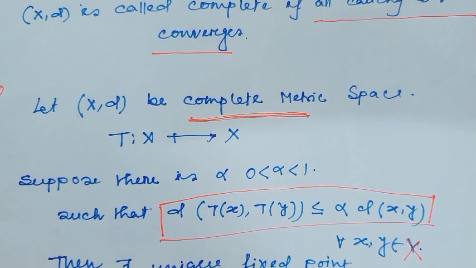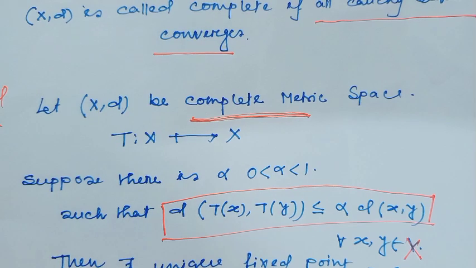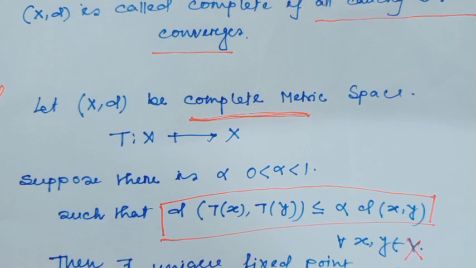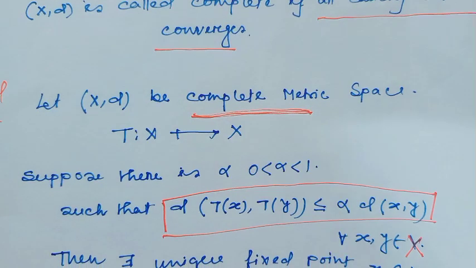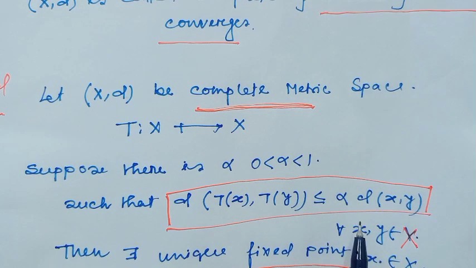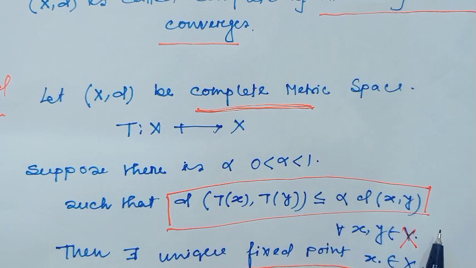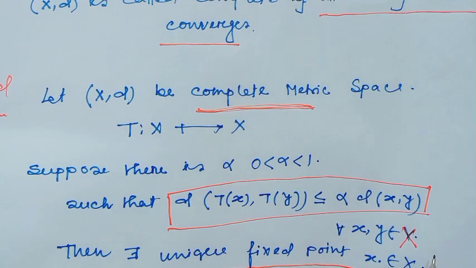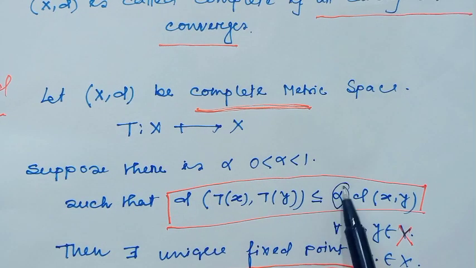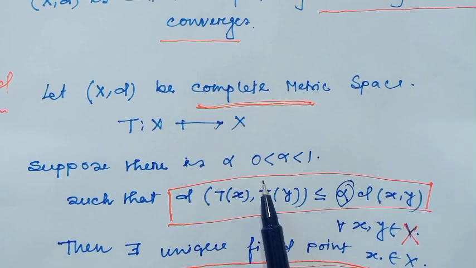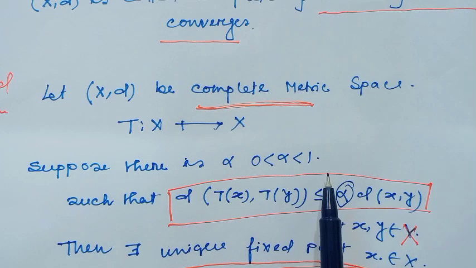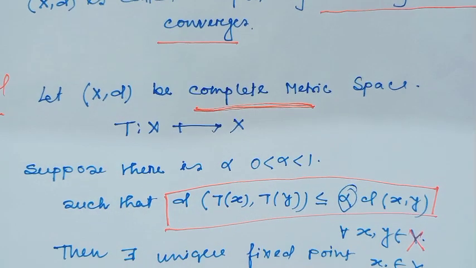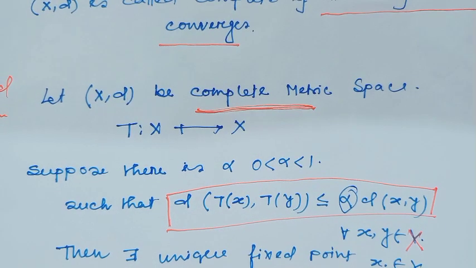The distance between the image points Tx and Ty is always less than or equal to alpha times d(x, y), where x, y belong to the metric space X, and this alpha always lies in the open interval (0, 1). This is the condition of a contraction mapping.